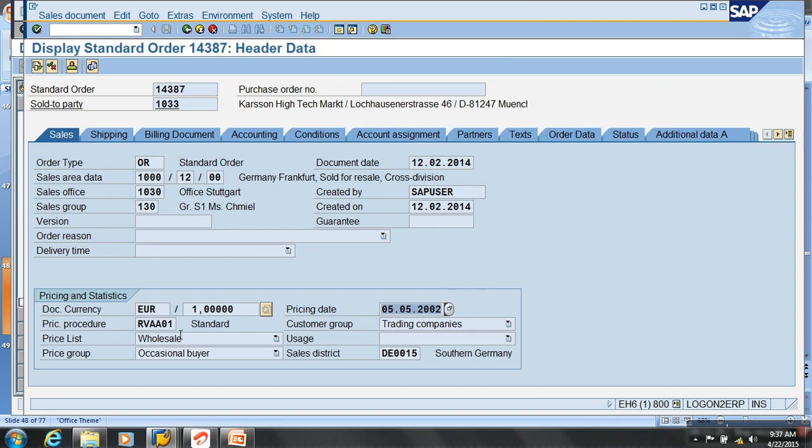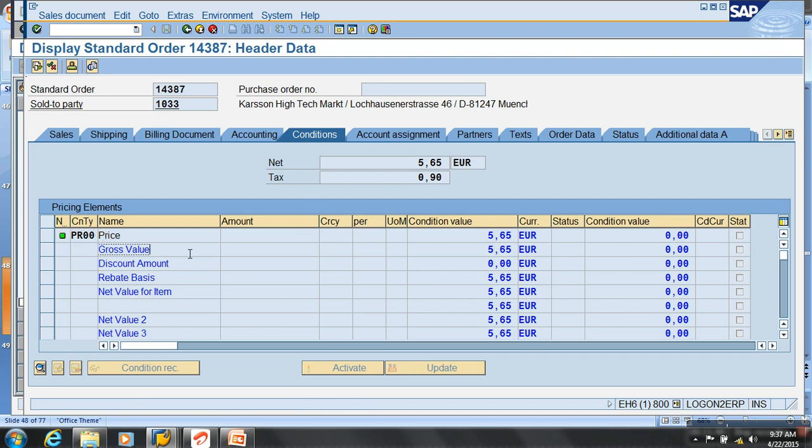Pricing date is this, and the document is in which currency? Euros. Lots of stuff. I get the sales district. All this information is here, and conditions. Pricing information: see, the total price is this, gross value. There is no discount. Did we give any discount? No. Rebate basis is also this.